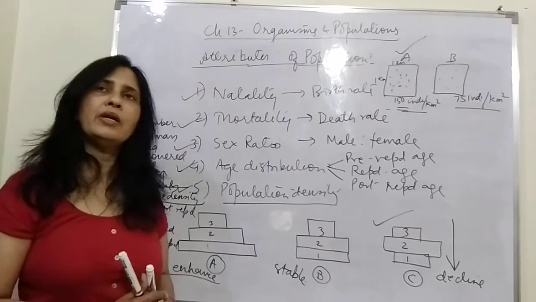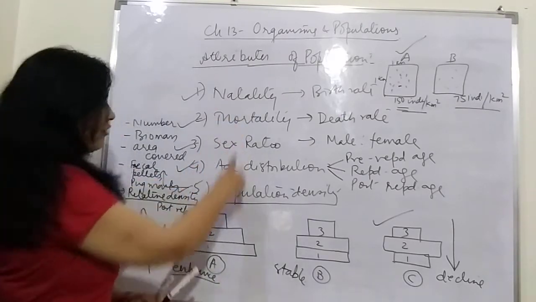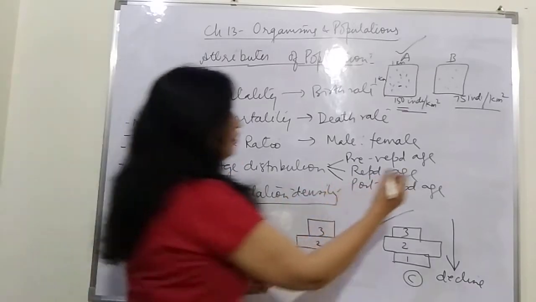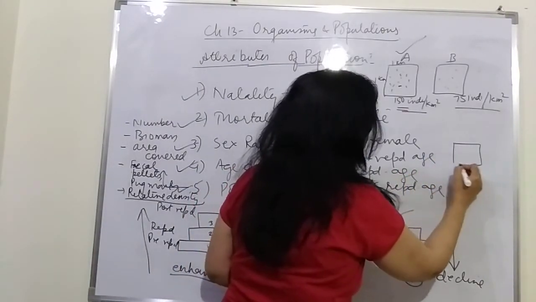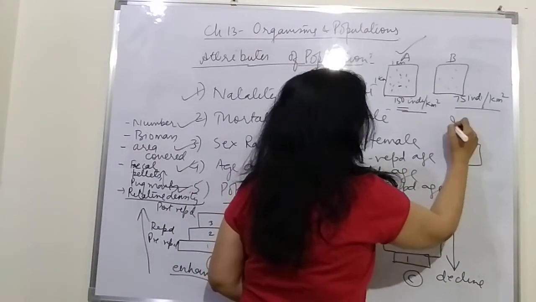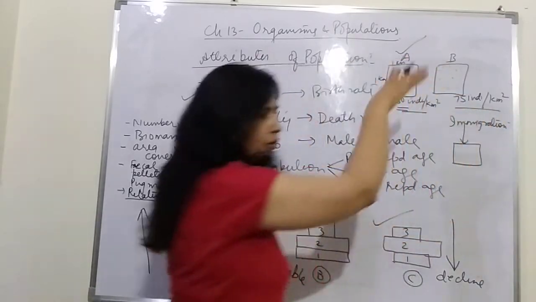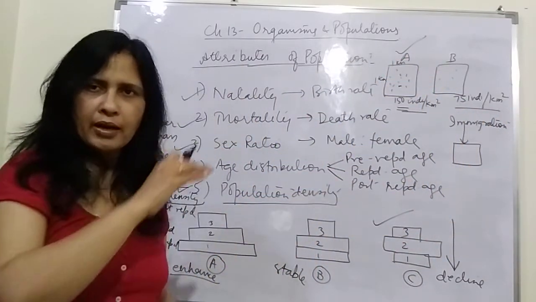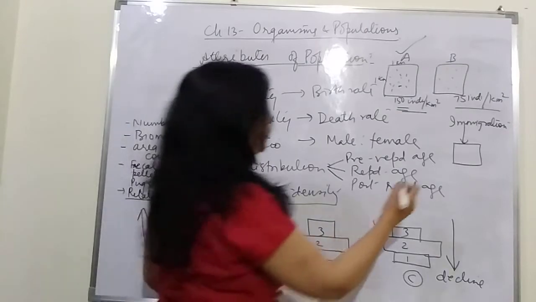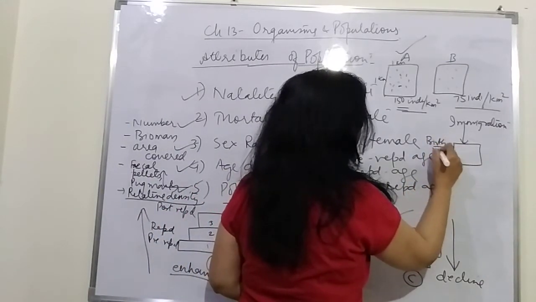Now the population will depend upon a number of attributes. So if the population is this block, then the population will increase as a result of immigration, that is, how many individuals are adding on to that population. Then it will also increase if the birth rate is more.